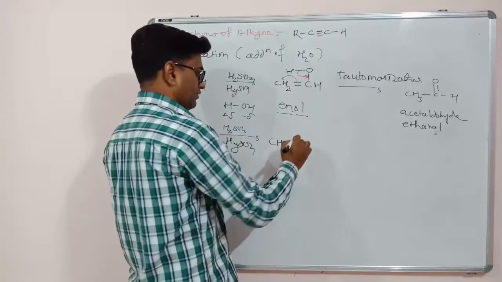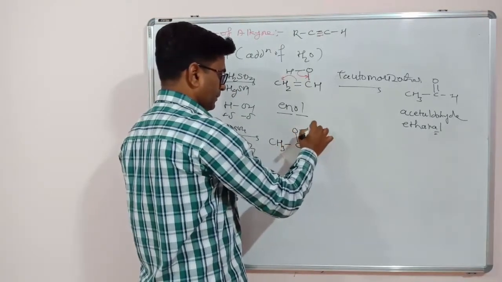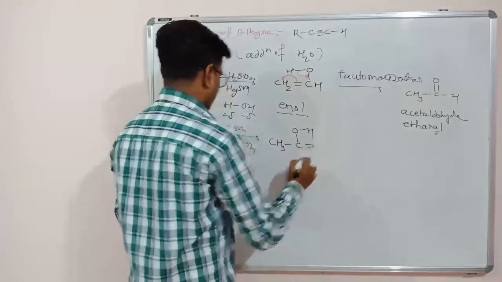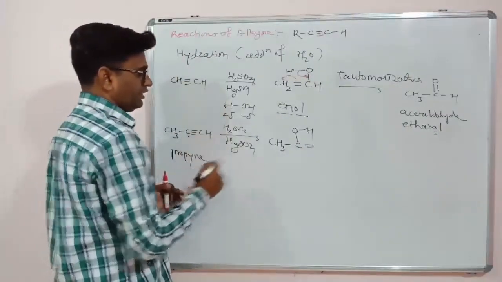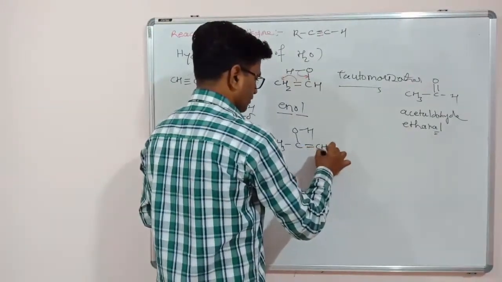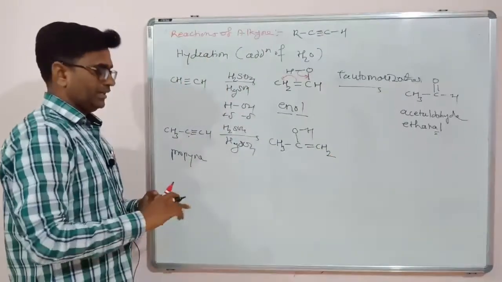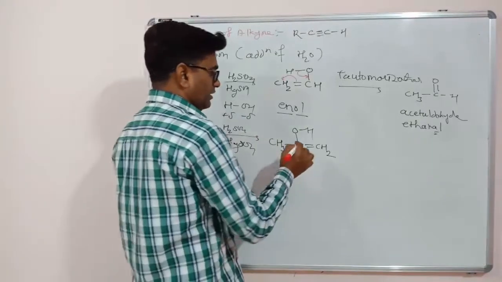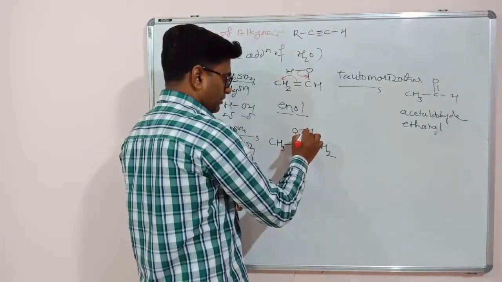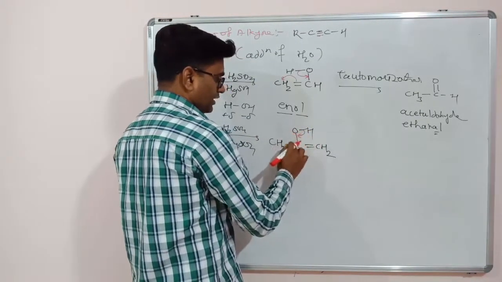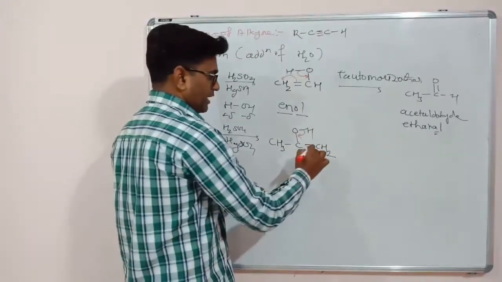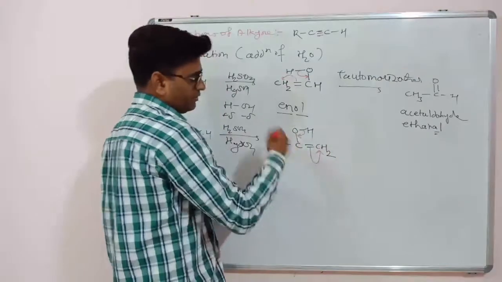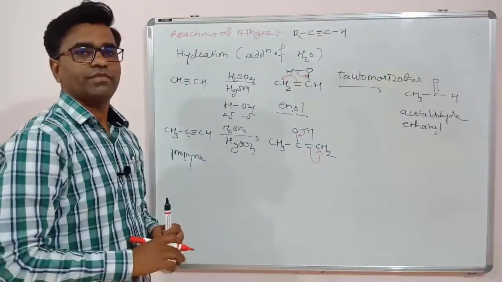CH3C, and here will be OH. The triple bond is converted to a double bond, and CH will get that proton and become CH2. Here also tautomerism will be there. This is also an enol. So the OH bond will break, the sigma bonding electrons come over here and form a pi bond. This pi bond will break, those electrons go to the carbon atom, and C minus takes this proton and becomes CH3.